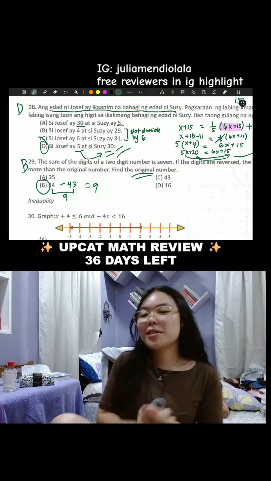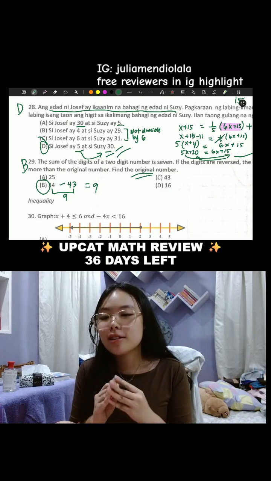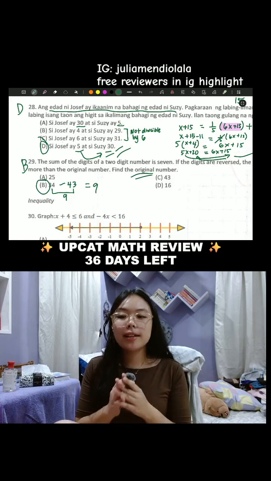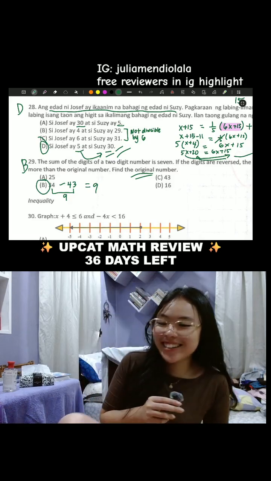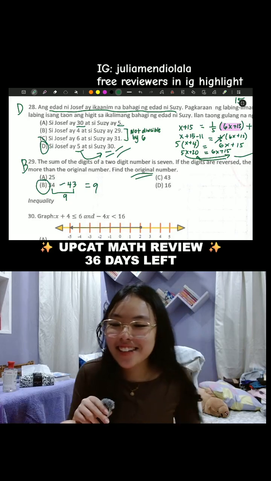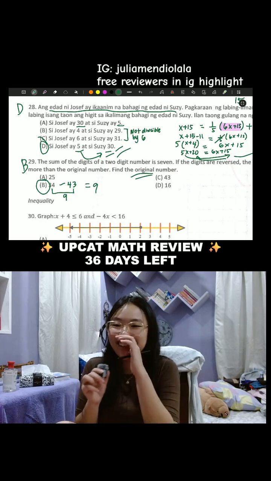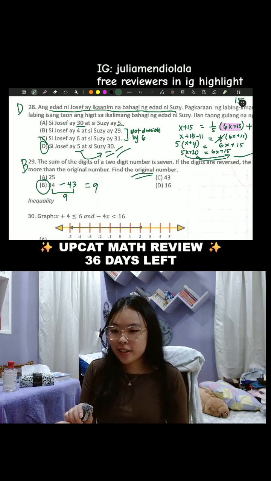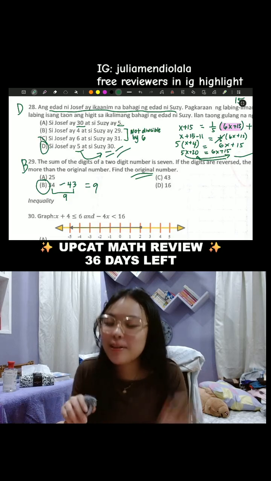Now, do you guys want to solve this? Pretend the UPCAT has no choices. Do we want to solve this the long way? There is a long way to solve it. But again, it's the UPCAT, so there's always gonna be choices. No, Waki said no. Okay, let's just see if it's solvable. Ayaw na nila. Madali lang naman. Okay, I'm gonna say yes. But let's see if it's easy.